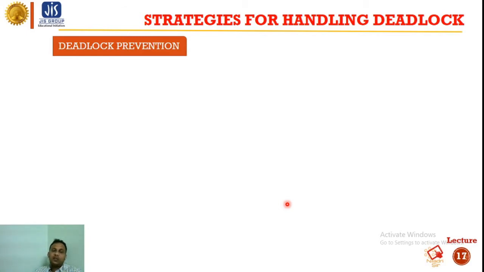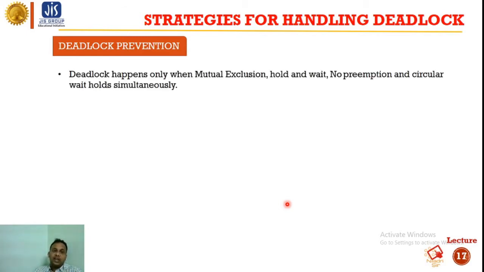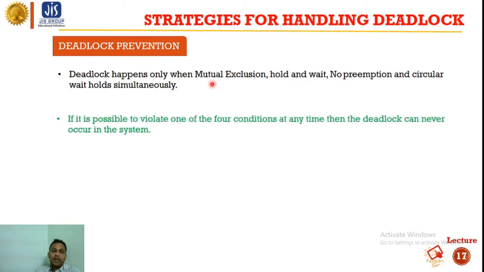Next one is deadlock prevention. Deadlock happens only when mutual exclusion, hold and wait, no preemption, and circular wait hold simultaneously. If it is possible to violate one of the four conditions at any time, then the deadlock can never occur in the system. The four conditions for deadlock are mutual exclusion, hold and wait, no preemption, and circular wait.